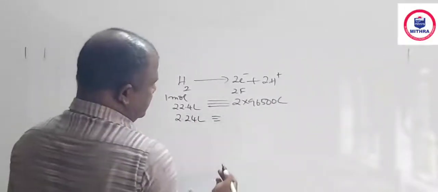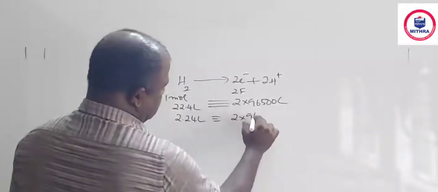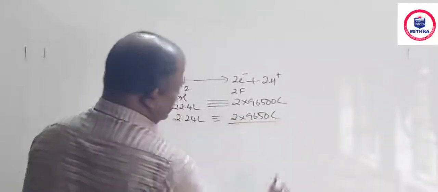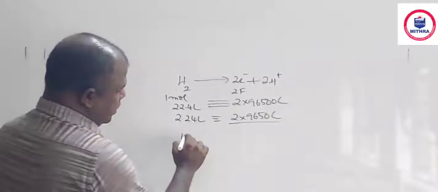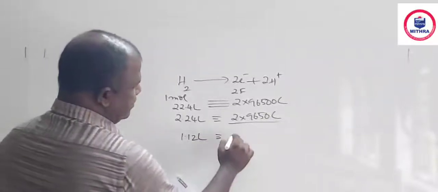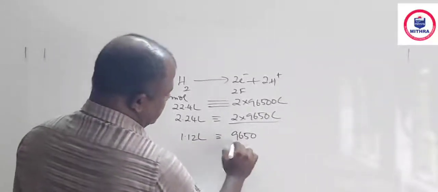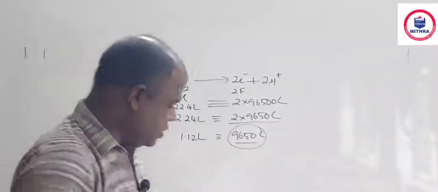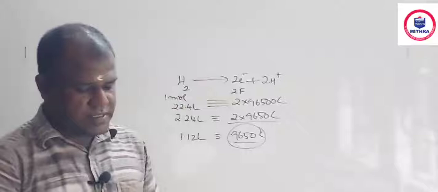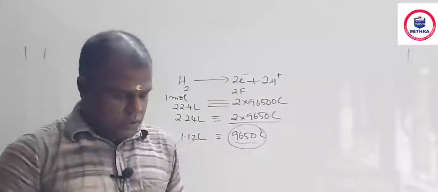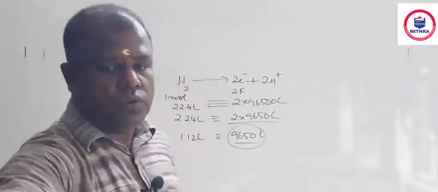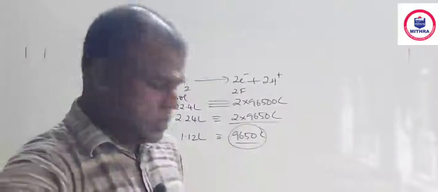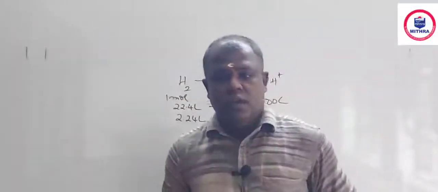Answer: 2 into 96500 coulomb. The 10 is vanished. Then 1.12 liter means just a half, which means 9650 coulomb. That is the answer, 9650 coulomb. By 2, the 2 gets cancelled. Clear? So these are the questions from electrochemistry. So study well.